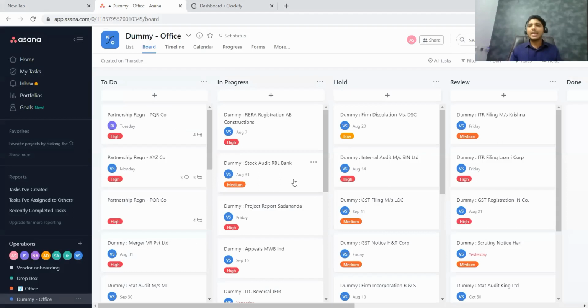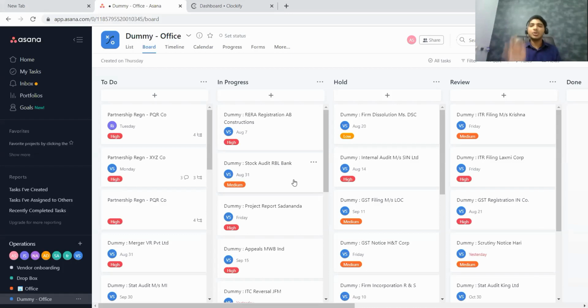If they are part of my team, when I'm setting up this particular application, what I will do is add all my staff's email IDs as part of my team. Once they accept that email and become part of my team, every time I allocate a task to them, they will get a notification, as simple as getting a WhatsApp message. They will get a notification on their mobile phone.